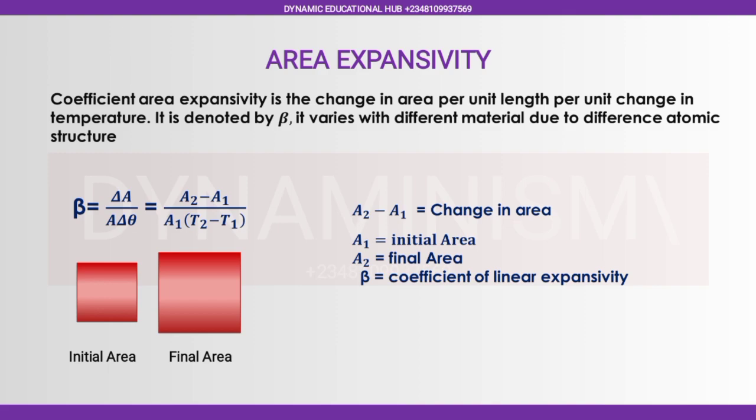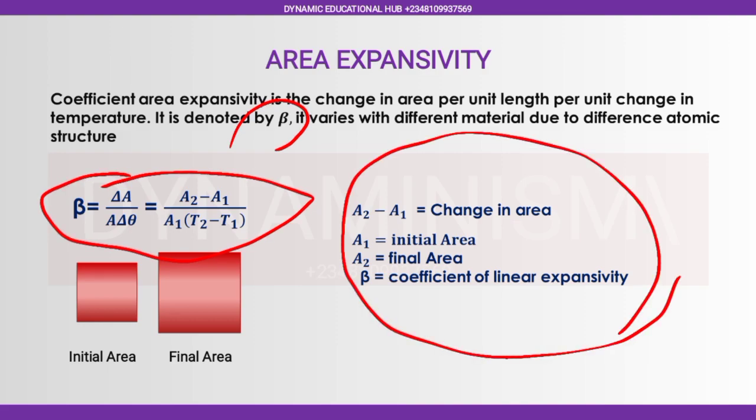Area expansivity as well. Now, area expansivity is also simple. The coefficient of area expansivity is the change in area per unit area per unit change in temperature. It is denoted by beta. It varies with different material due to different atomic structure. Now we have this as well. The same thing applicable to linear expansivity. Here we have beta instead of alpha. You have your initial area and the final area. You discover that the two dimensions have changed. This dimension increases and this dimension also increases. So that is that about area.